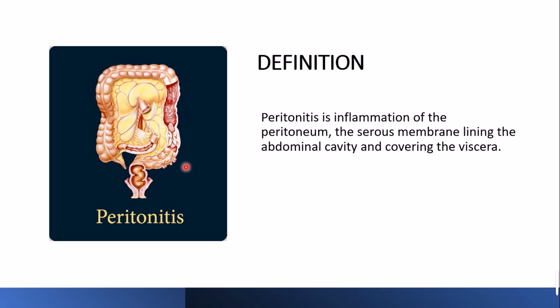So peritoneum is the lining which covers all these abdominal organs and holds them together in your abdominal cavity. So that is your peritoneum. In peritonitis, this peritoneum and this lining will be affected. Now the word viscera, what is viscera? Viscera is another term used for addressing your abdominal organs.